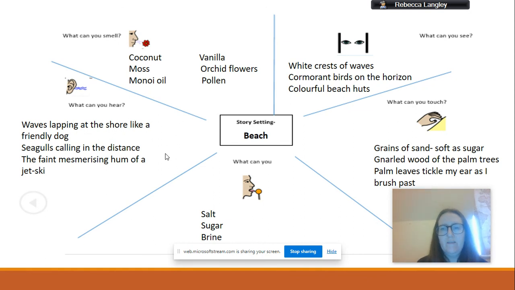And then finally, what I can see: the white crests of the waves, so just the little frothy bits on the top. Cormorant birds on the horizon. I magpied that from yesterday. First of all, I wrote birds and I thought, nah, it's a bit boring. I want to describe it a bit more. So I'm like, okay, cormorant, I think it's like a little stork thing. I'm not really sure. We can look that up. It's just an ideas gathering phase at the moment, and then some colourful beach chats. So there's just some ideas to get you started.